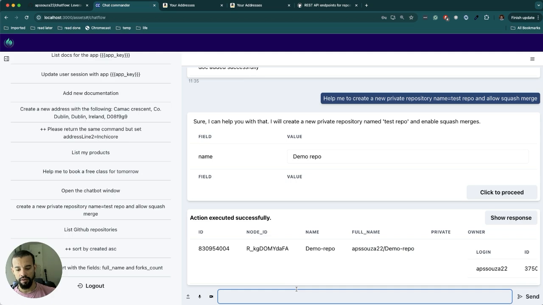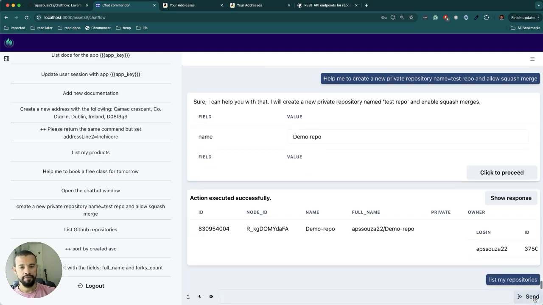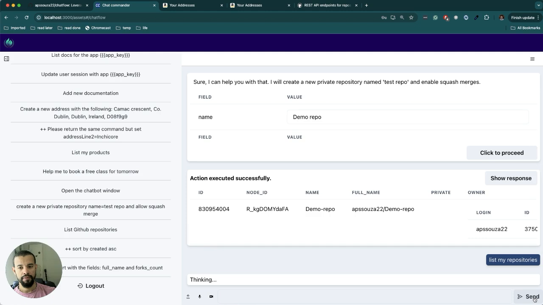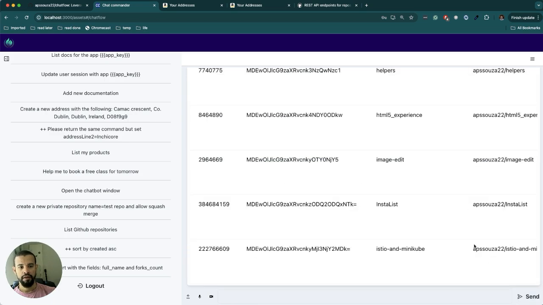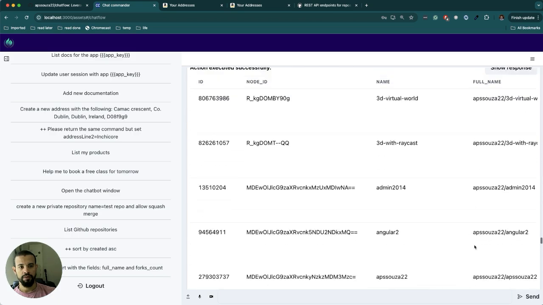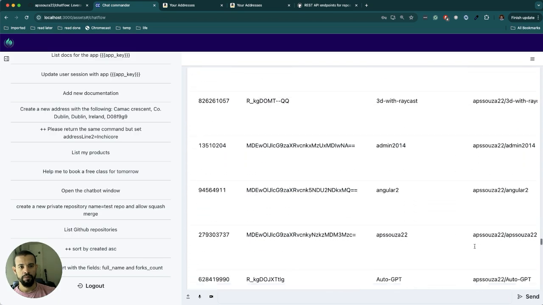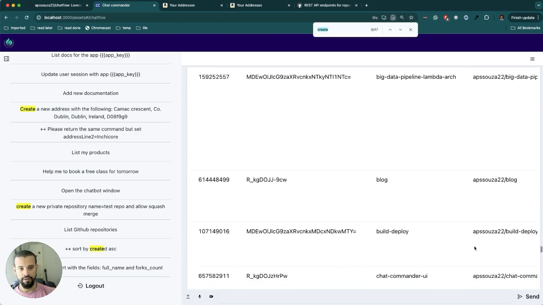Now you can go and ask to list my repositories. Show a list of repositories, and then we can see our new repository created somewhere here.